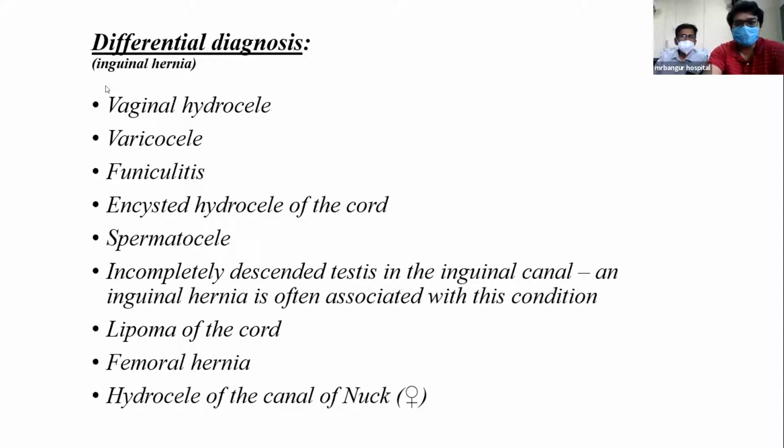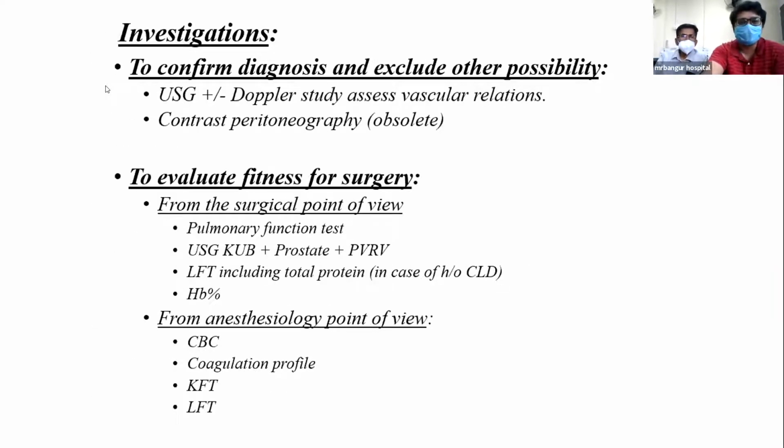Now, differential diagnosis: vaginal hydrocele, varicocele, funiculitis, encysted hydrocele of the cord, spermatocele, incompletely descended testis in the inguinal canal, lipoma of the cord, femoral hernia, hydrocele of the canal of Nuck. Investigations to confirm the diagnosis and exclude other possibilities: ultrasound with or without Doppler study to assess vascular relation, contrast peritoneography.